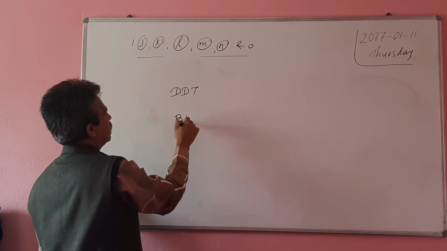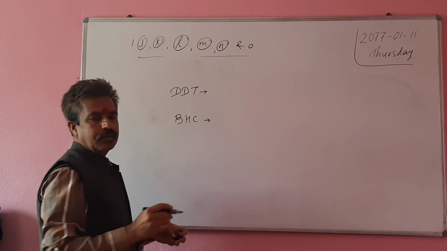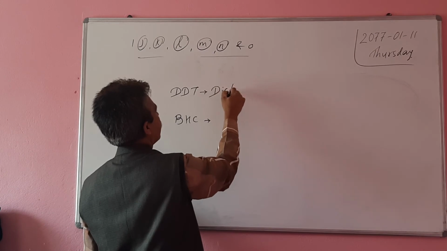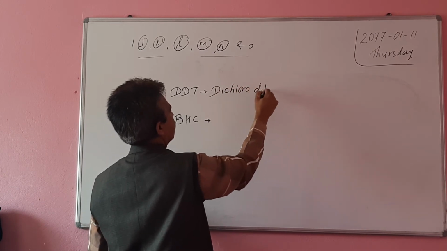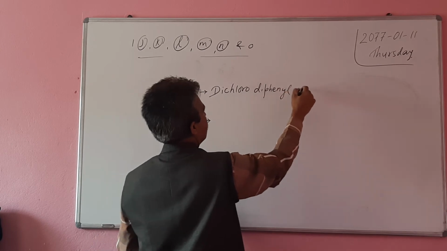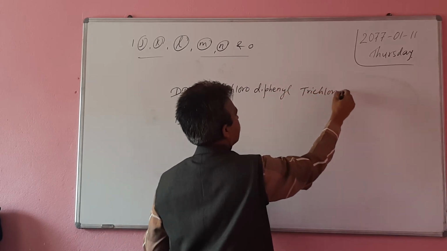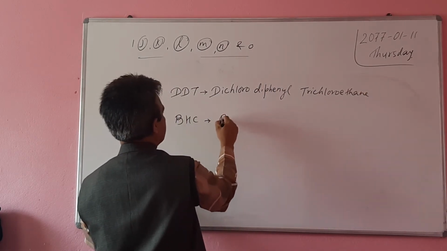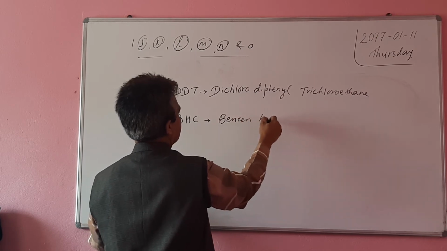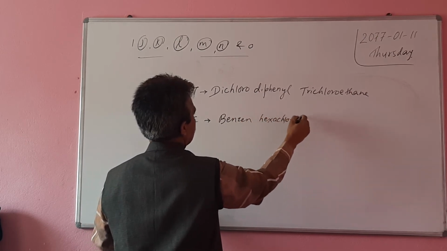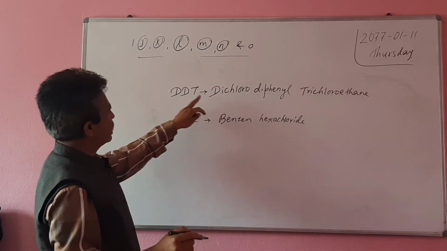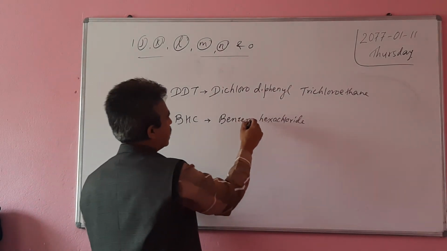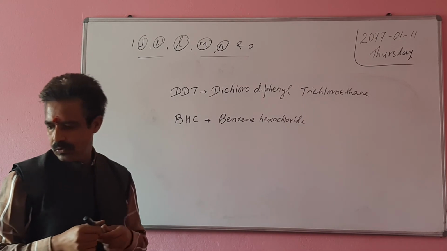Can you tell the full form of DDT? Dichloro, diphenyl, trichloroethane. BHC, benzene hexachloride. Okay. Full forms: DDT, dichloro diphenyl trichloroethane; BHC, benzene hexachloride.